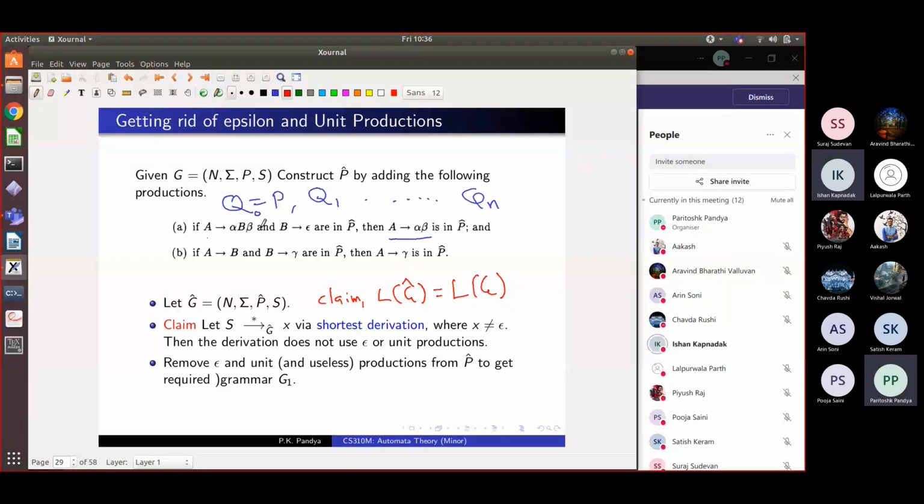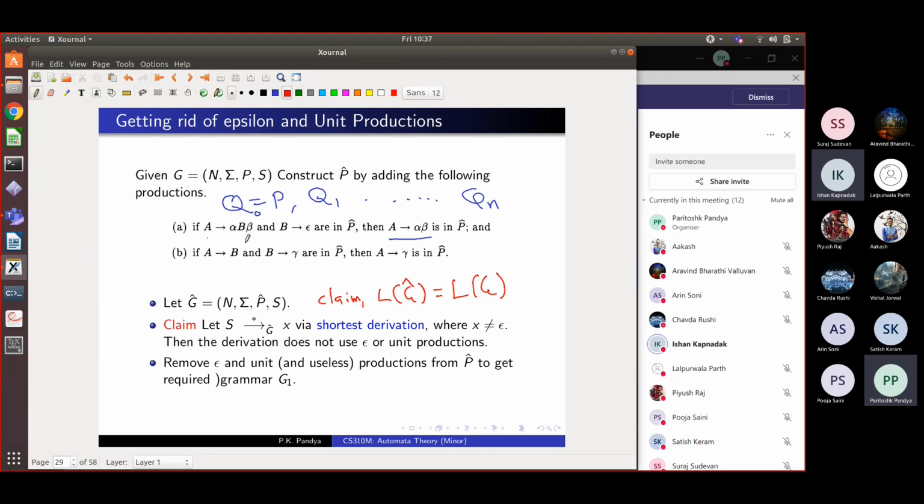I think we can prove that each one of them is a subset of the other. Yeah. So one way is clear because you only added rules, so the new language, if at all, will be a superset of the language of G. And the other way, all the rules that we have added can also be achieved in the original grammar. Right.